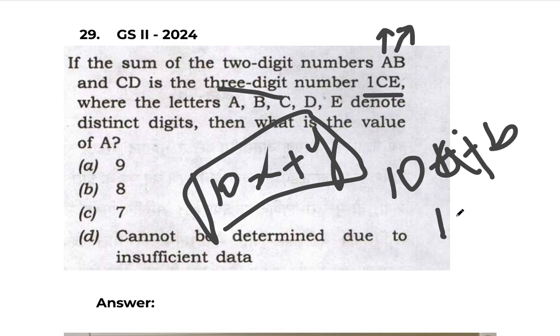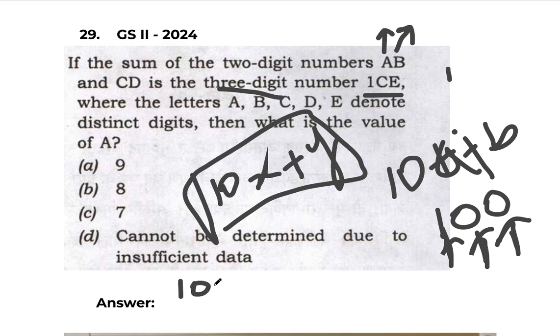We also know that in a 3-digit number, if we take 100 as an example, 1 is in the 100th place, 0 is in the 10th place, and another 0 is in the unit place. So here also, 1 means the value is 100. If we expand and write, we can write 100 plus C is in the 10th place, so multiply by 10, giving 10C plus E. So 100 plus 10C plus E is the expanded form of this number.